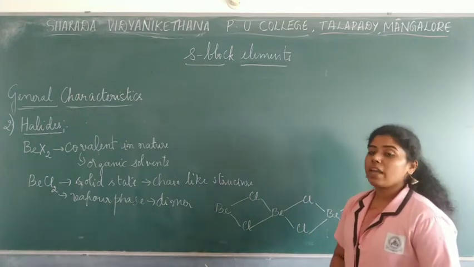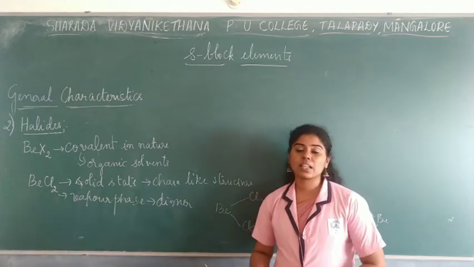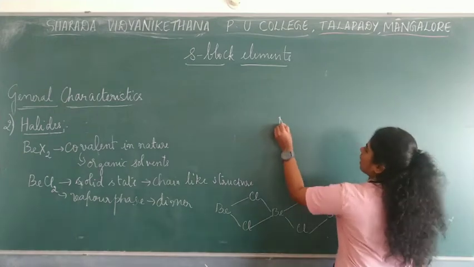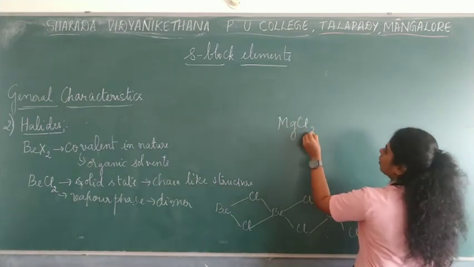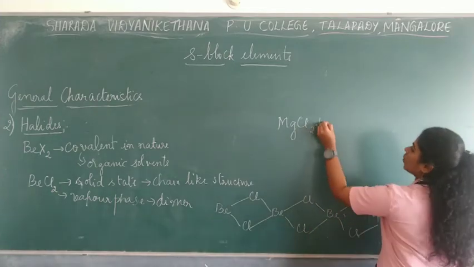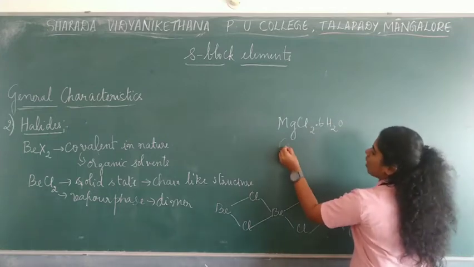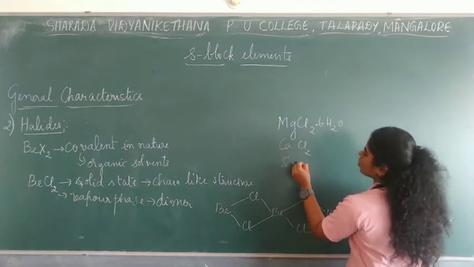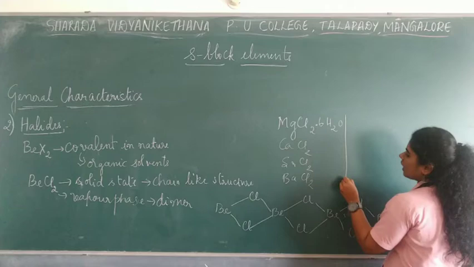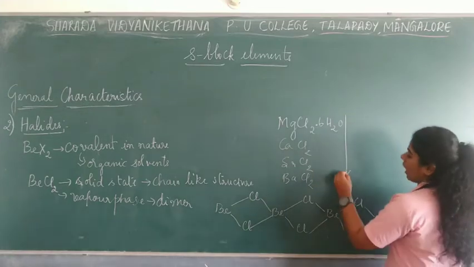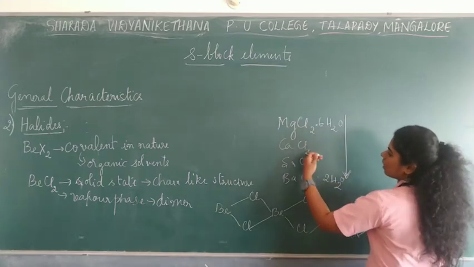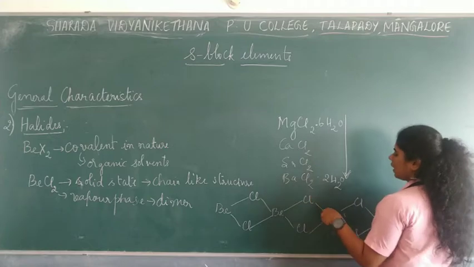And also, if you see the hydrated halides of all these alkaline earth metal halides, that is, magnesium chloride, its hydrated form, the water of crystallization, would be 6H2O. In the same way you have calcium chloride, strontium chloride, and barium chloride, and the hydration actually decreases down the group. Barium chloride will be 2H2O. So it starts with a higher number and then keeps on decreasing. Why?